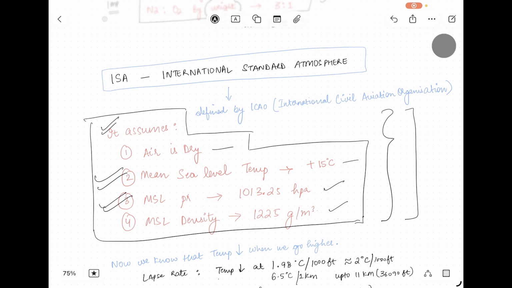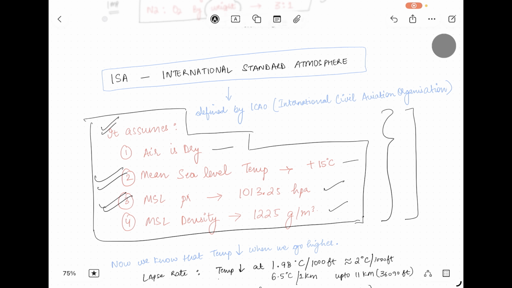Now let's come to the different layers of the atmosphere, and this is very important. I'm going to create a table and I want you to also remember it. We now know all the values of the ISA, the International Standard Atmosphere, which exists on the Earth's surface. So we are going to write all those values. The temperature is plus 15 degrees Celsius. The pressure is 1013.25 hectopascal. The density is 1225 grams per meter cube. Now this is the Earth's surface.